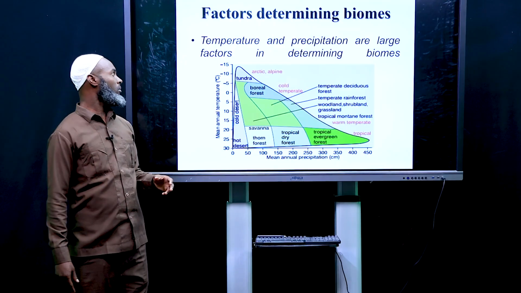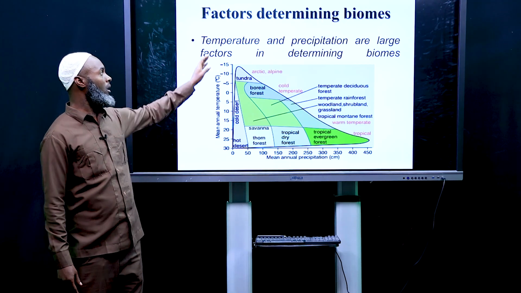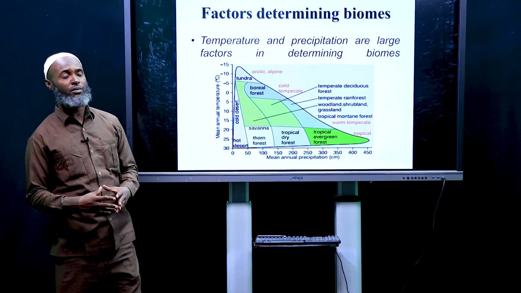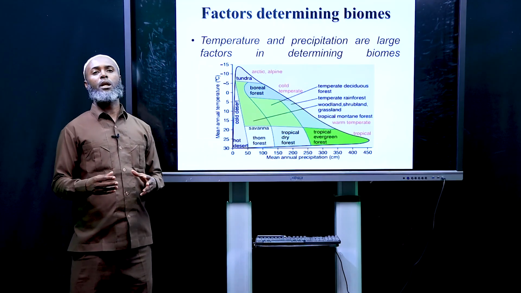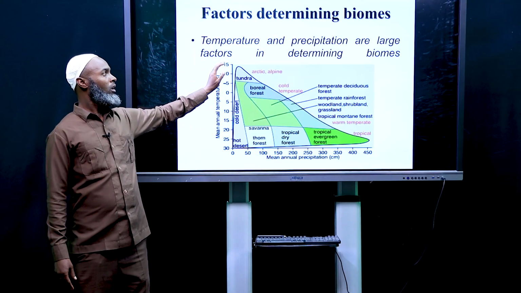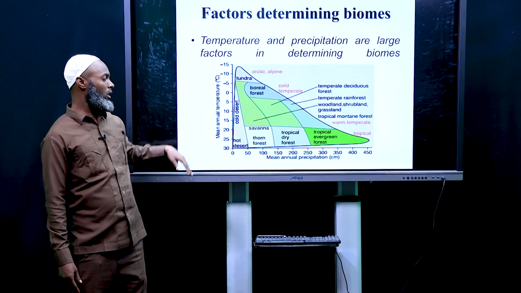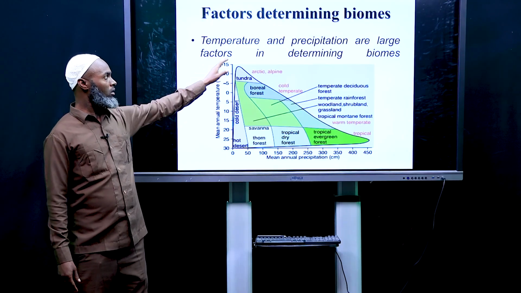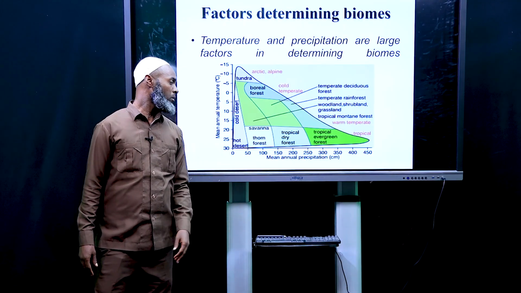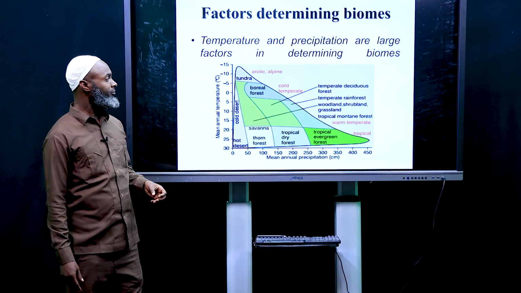There are factors that determine biomes, many factors. One of the factors is temperature and the other is precipitation. Among these, the very important factors are temperature and precipitation. They are the largest determinants of a biome. You can take together mean annual temperature and mean annual precipitation. So this will affect the whole biomes.